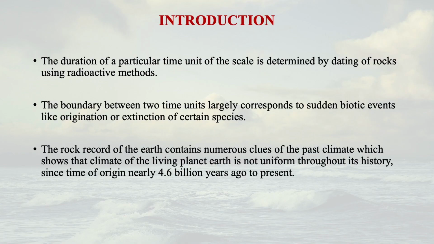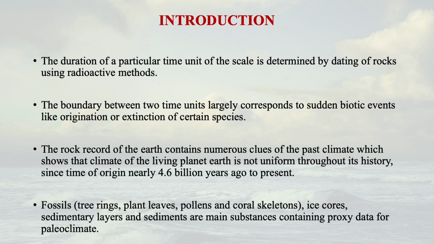The rock record of Earth contains numerous clues of the past climate, the sedimentary rocks particularly, and that shows the climate of the living planet. It's always changing. It's not uniform since 4.6 billion years.